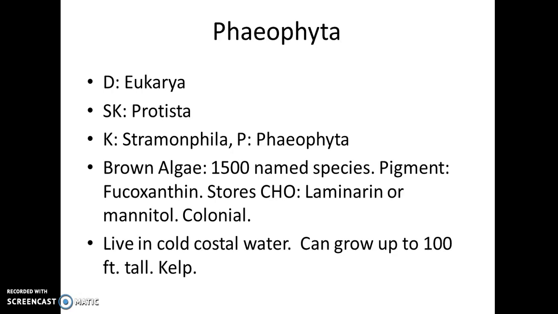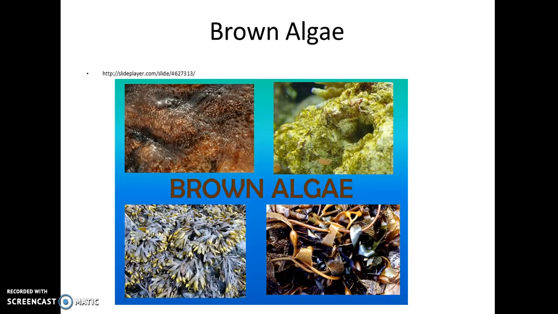It says colonial down there because that's how they live. That means they are multicellular. They live in cold coastal waters, and they can grow up to 100 feet tall, and those are known as kelp. Get this down. You should have already been writing it down. You need to pause. Here are some pictures of brown algae. Now, I don't expect you to draw them. It's okay.